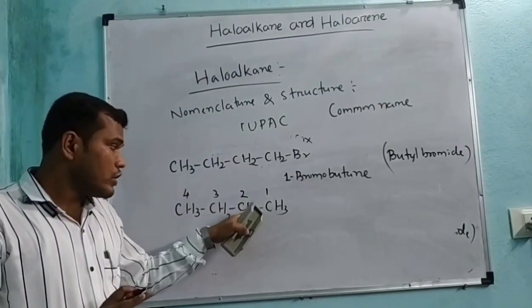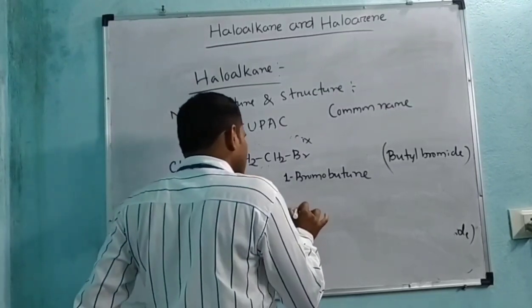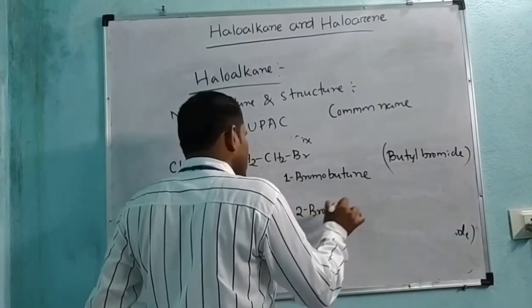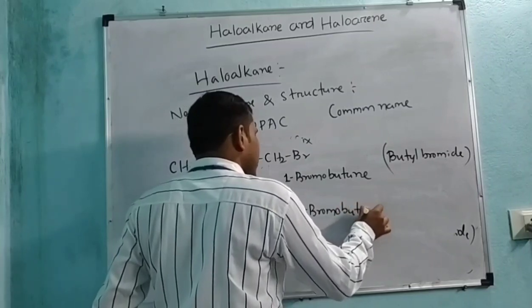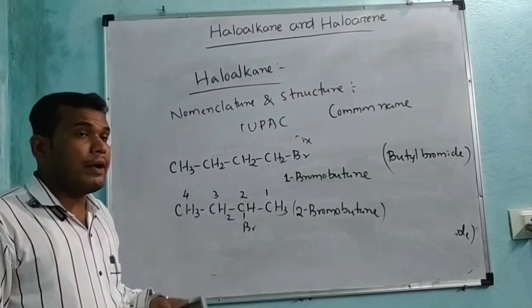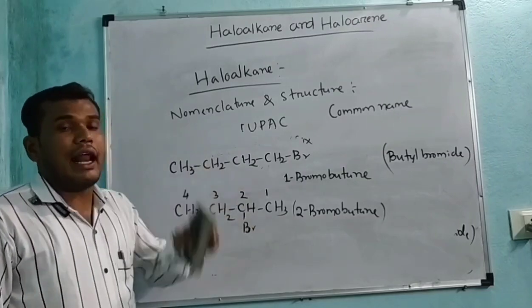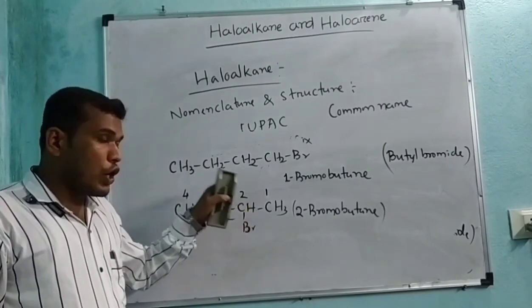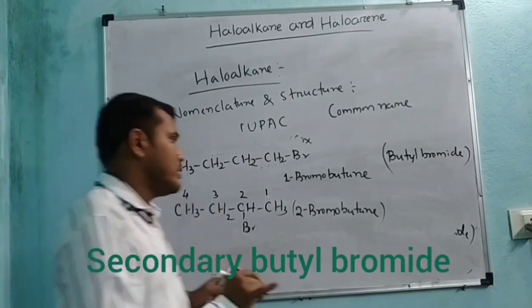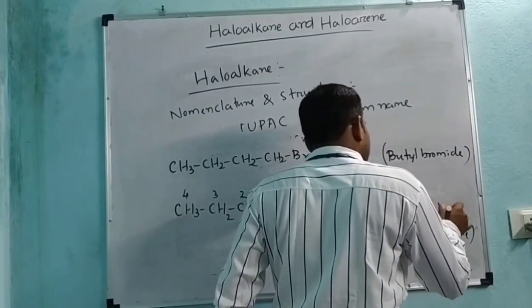That means here the substituent gets the second position, so the nomenclature is 2-bromobutane. But what is the common name? Here the Br group is linked to a secondary carbon, for which the common name of this compound is secondary butyl bromide.